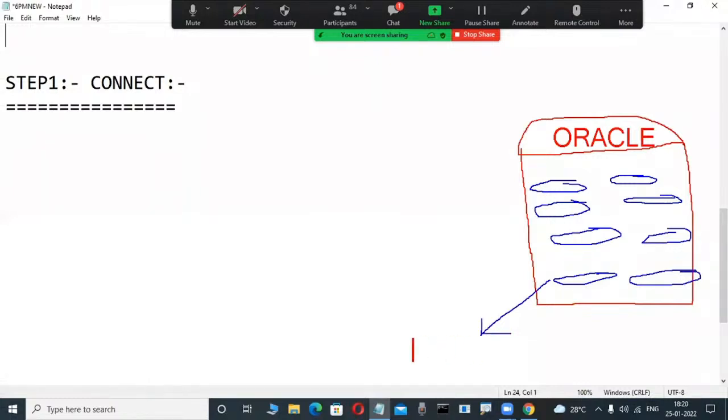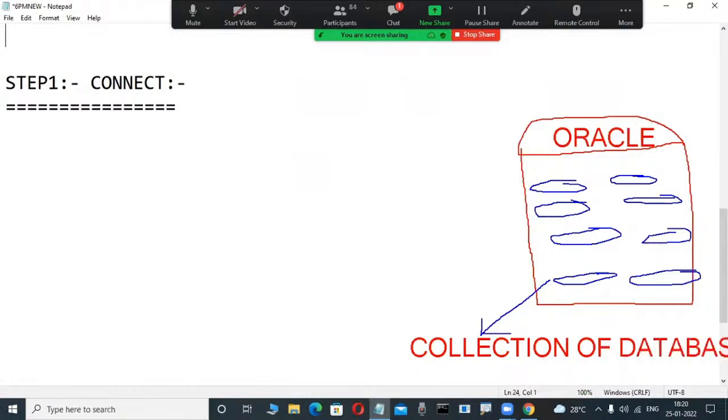Don't write anything, just roughly for the first time. A collection of database objects. In relational databases also, so many objects are there. At least if you are a first-time newcomer, you have an idea about tables. Okay, fine.